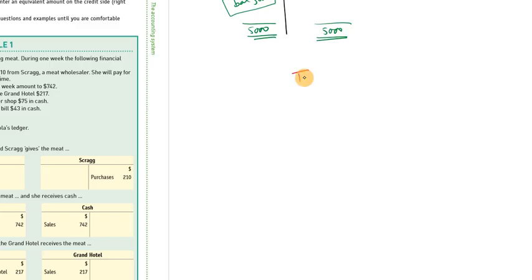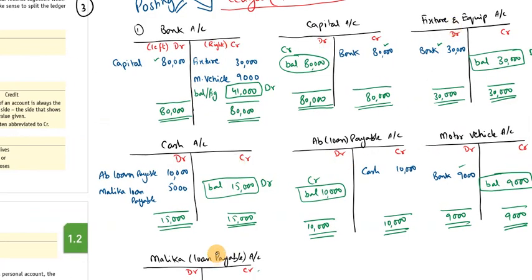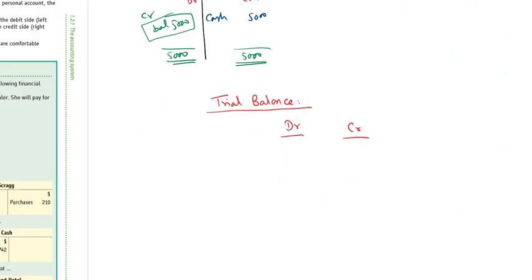Trial balance. Here is the debit side and the credit side. How many ledgers did we open in the last lecture? We opened 7 ledgers: 1, 2, 3, 4, 5, 6, 7. So 7 accounting heads will appear in our trial balance. Number 1 is bank. The bank has a debit balance, so bank will have a debit balance of 41,000.